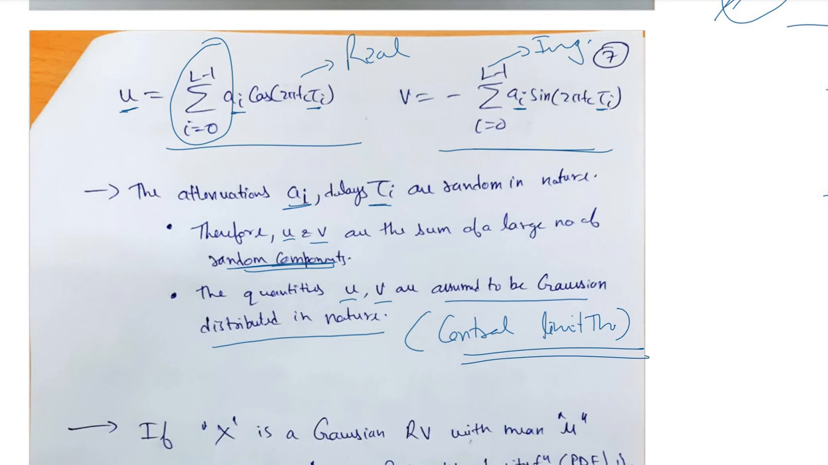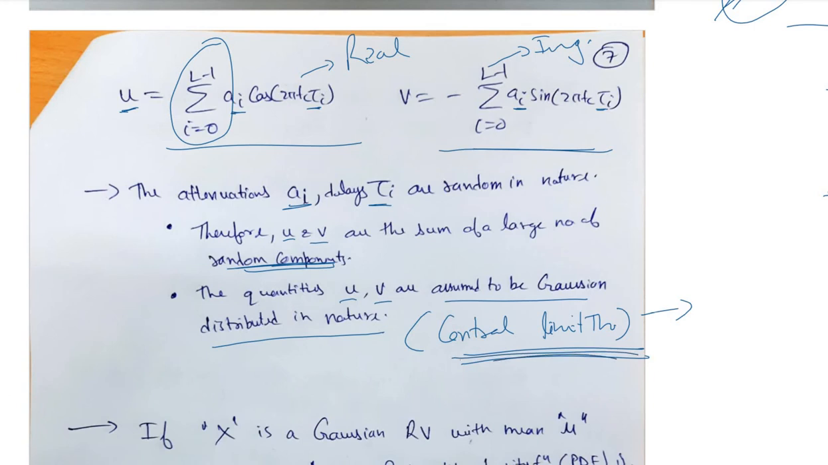I hope you remember this theorem very well. We have done this theorem, I think, in PCS or signals and systems, which states that the distribution of the summation of a large number of random variables results in a Gaussian distribution. As the number of random variables increases, the distribution of the sum tends towards a Gaussian distribution. That is a very important and standard theorem.